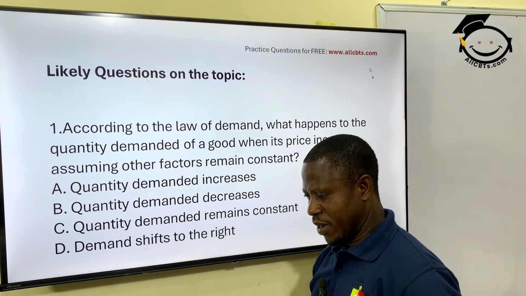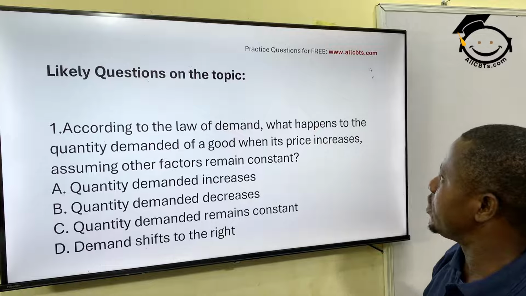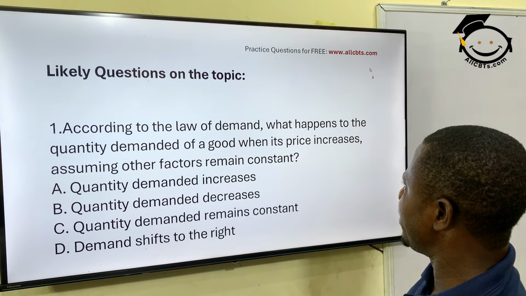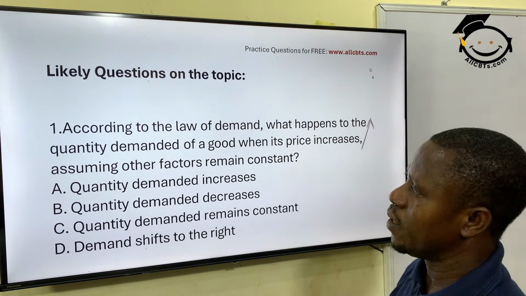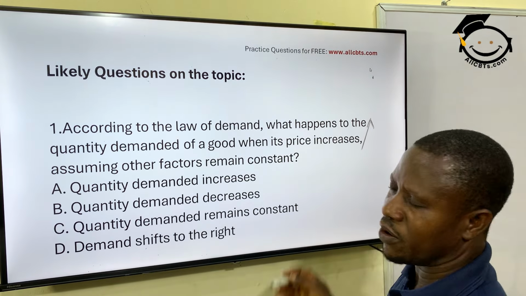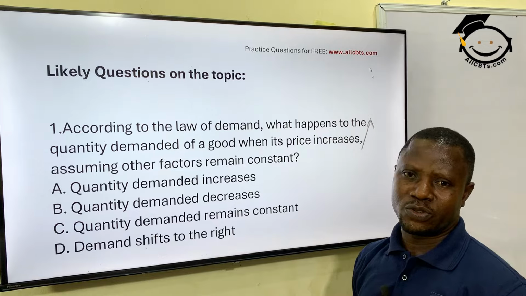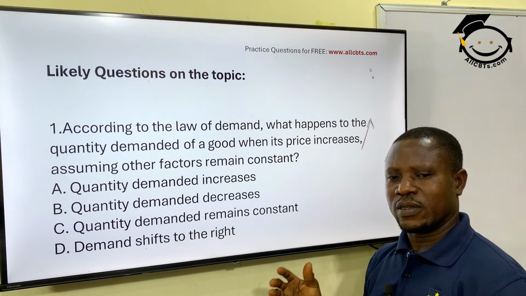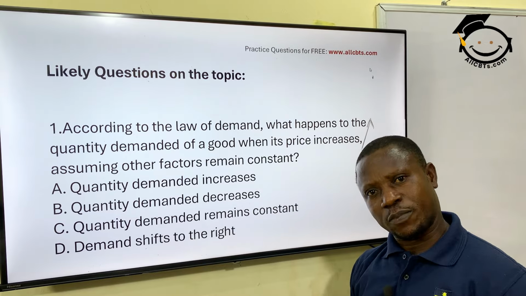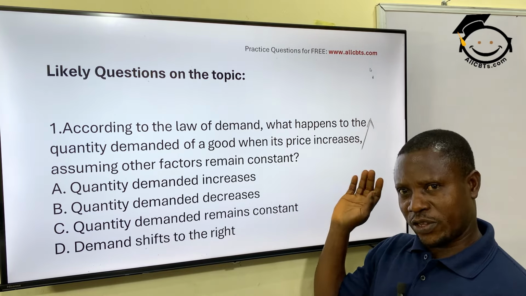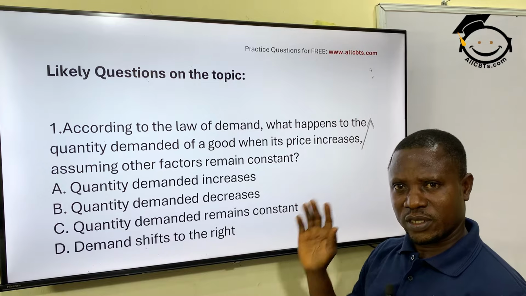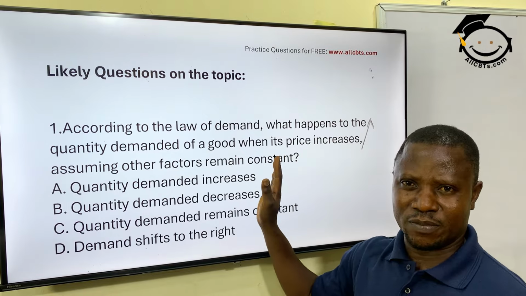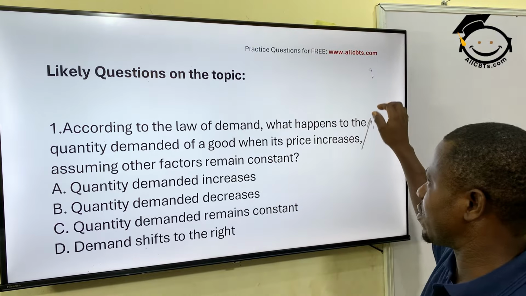According to the law of demand, what happens to the quantity demanded of a good when its price increases, assuming other factors remain constant? I just explained this to you now, that the major factor that affects the demand for a product is what? Is the price. There are other factors, but the major factor is what? Is price. So they are saying other factors are constant. They are the same, they don't change, but price increases.